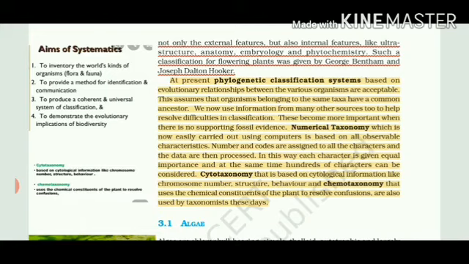It has a basic categorization into numerical taxonomy, where we take up the observable characters. Simply, if I say monocots and dicots: monocots have parallel venation in the leaves, and they could have a fibrous root system. Dicots have reticulate venation of leaves, and they have a tap root system.